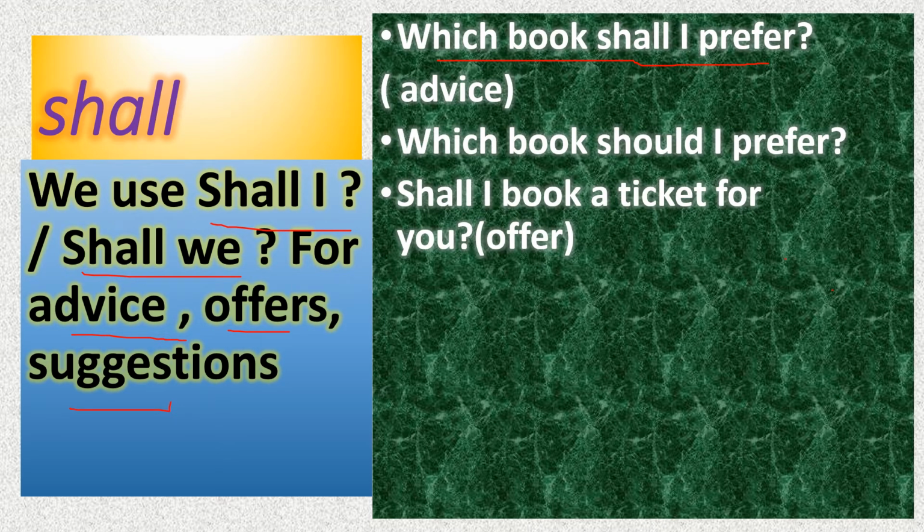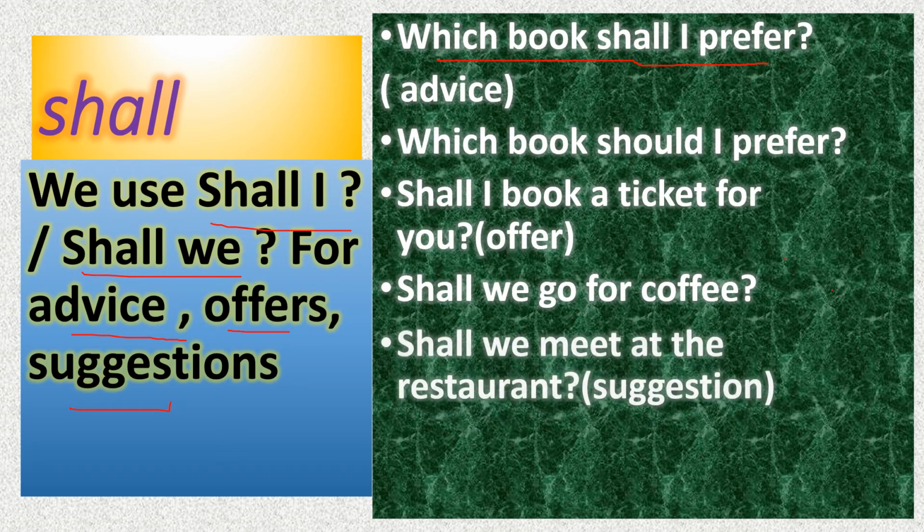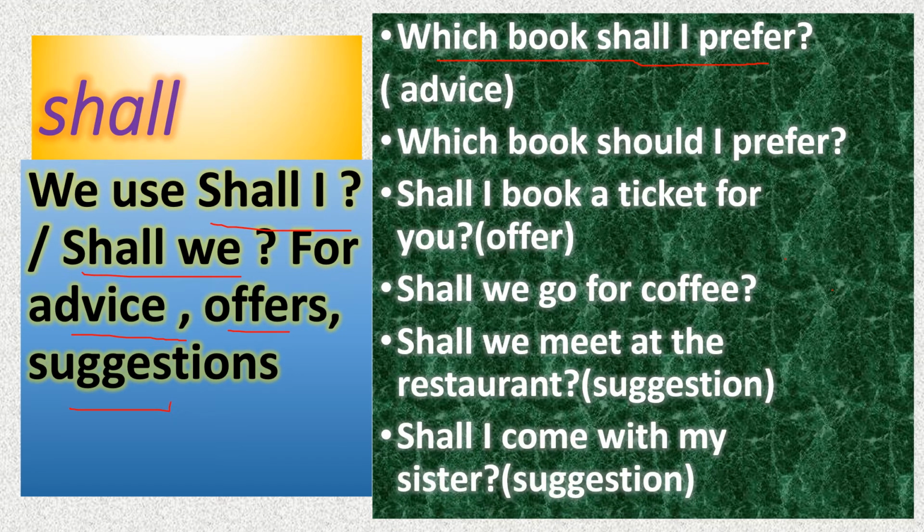This is called an offer. Shall I book a ticket for you? It is called an offer. Shall we go for a coffee? It's also an offer. Shall we meet at the restaurant? That's called suggestion. Where shall we meet? Shall I come with my sister? This is also called suggestion. Like that, we can use shall to express advice, offers and suggestions with the help of shall I and shall we.